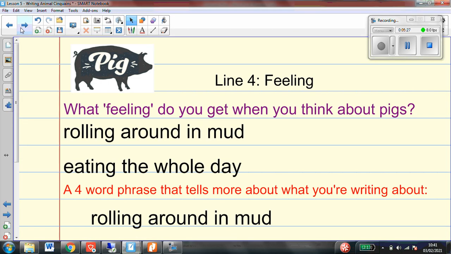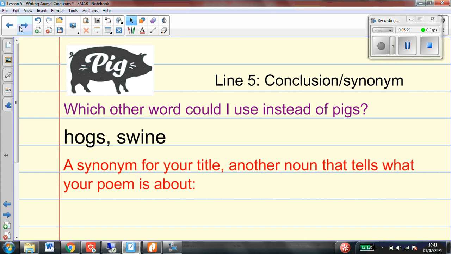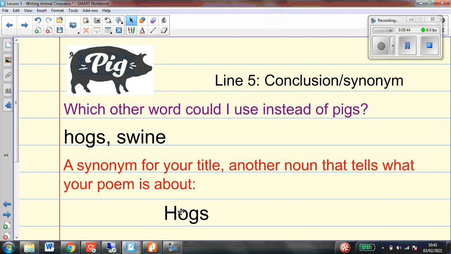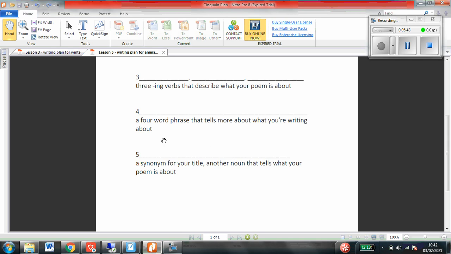Okay, and lastly, we are going to do our final line, which is our synonym. So we need another word that means pigs. I think I'm going to choose that word, hogs, for my poem. So hogs is going to be my word of choice. Can you fill it in for your final line for me with which word you have chosen? Pause the video here.